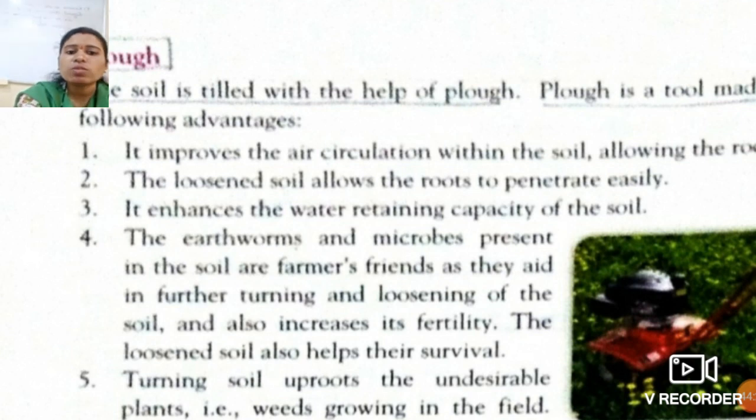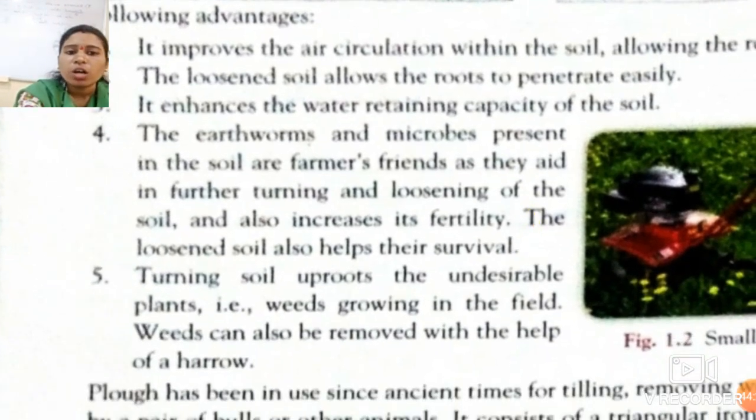Okay, the next one is that turning soil uproots the undesirable plants. Students, whenever you grow any kind of crop or plant, some other plants are also grown with your main crop.